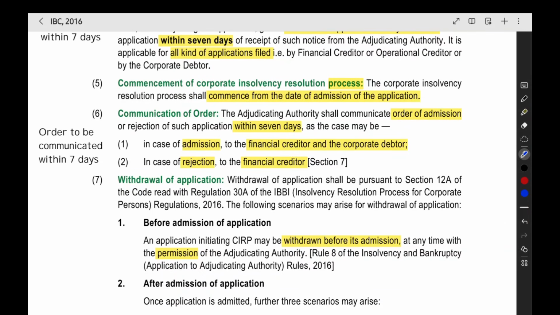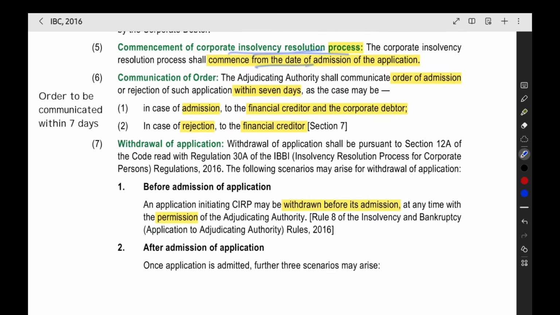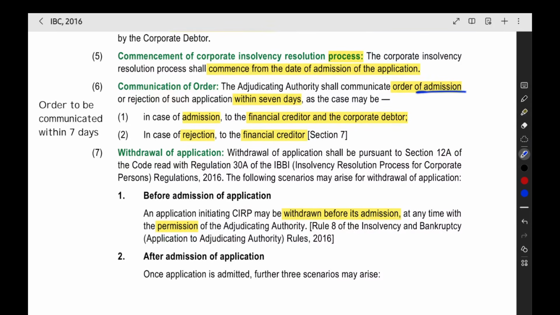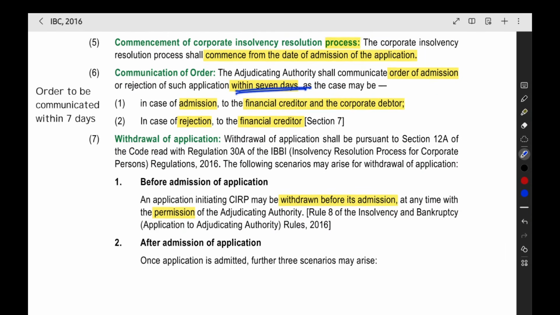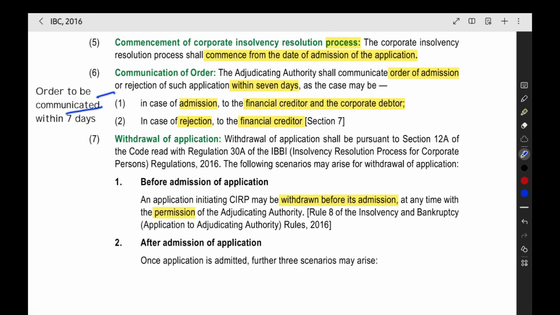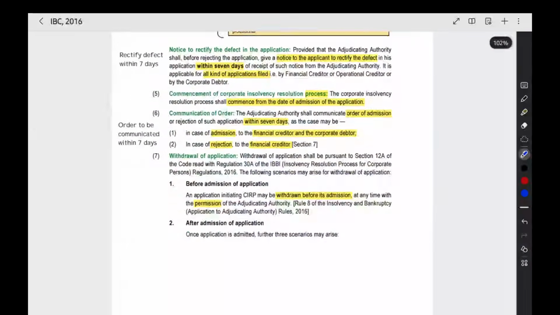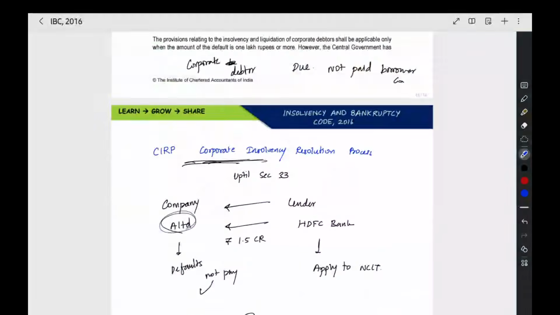Then the date on which the NCLT admits the application is the date of commencement of the insolvency resolution process. The admitting order or rejection order will be communicated by the NCLT within 7 days. So this is the entire process. Now our application got admitted.